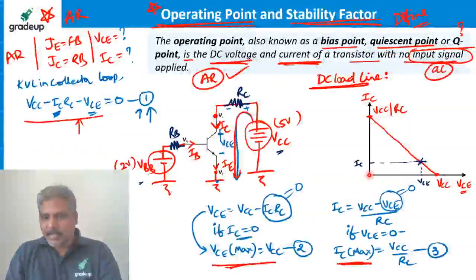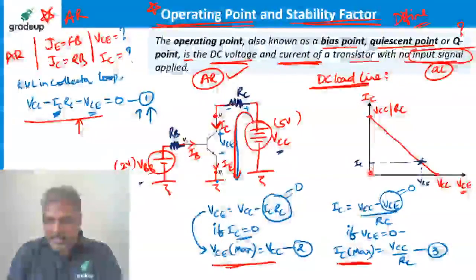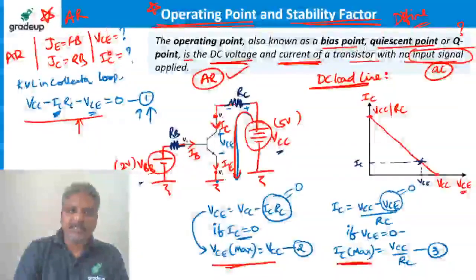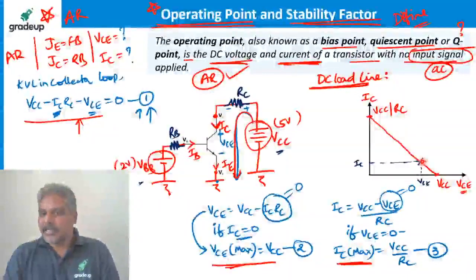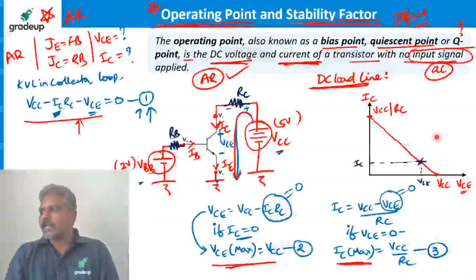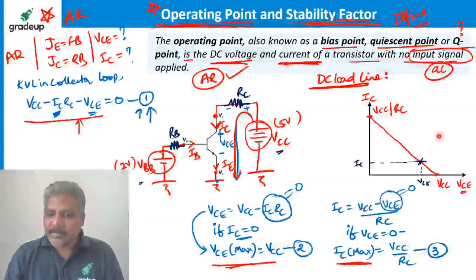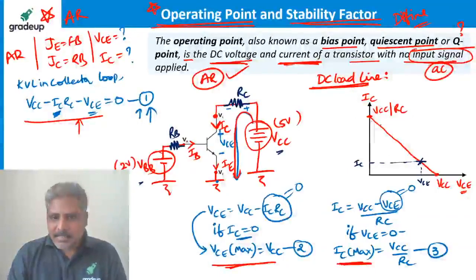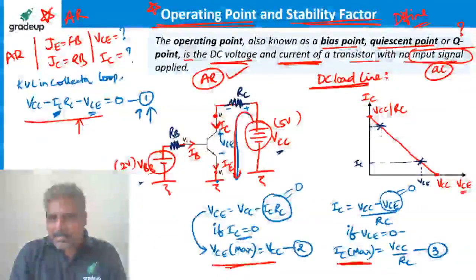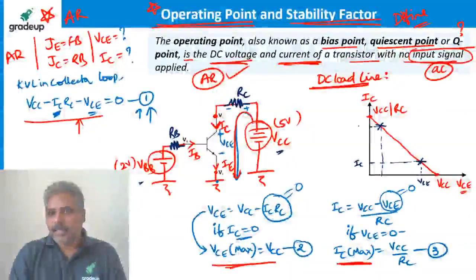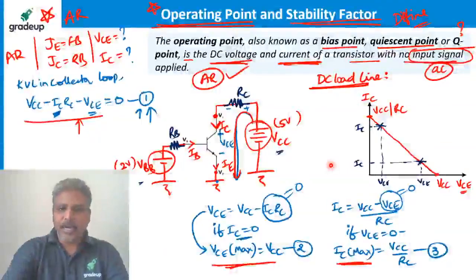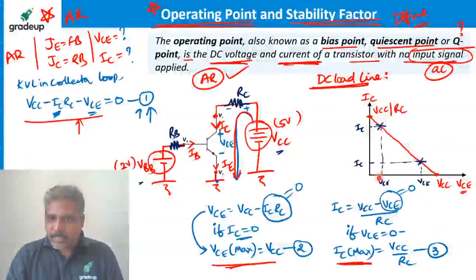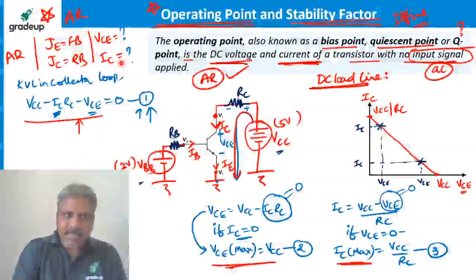Observe all of you carefully. This much is the voltage and this much is the current. Some voltage, some current, right? So this is the active region. That means this point corresponds to the active region. Sir, why are you saying this point? Can I take any other point? Yeah, take this point. Let us say, for example, this corresponds to this current and this voltage, IC and VCE. So this point also corresponds to some voltage and some current. That means that is also in the active region.